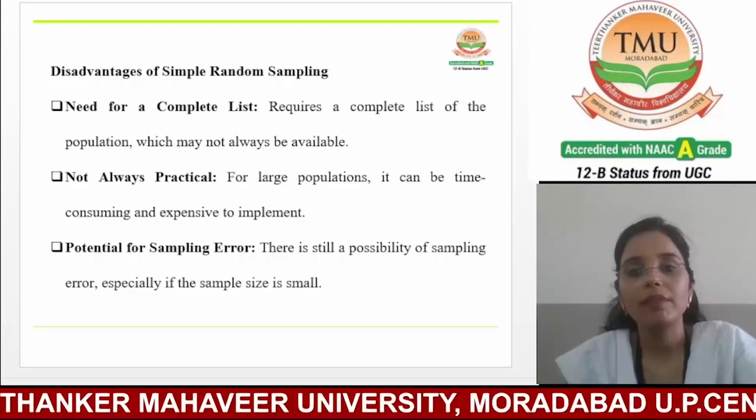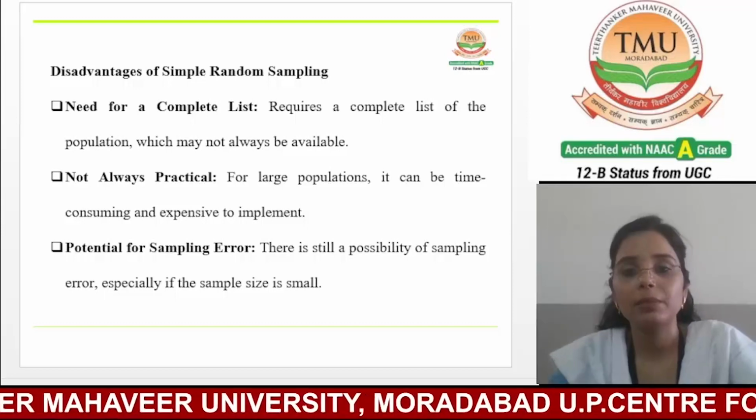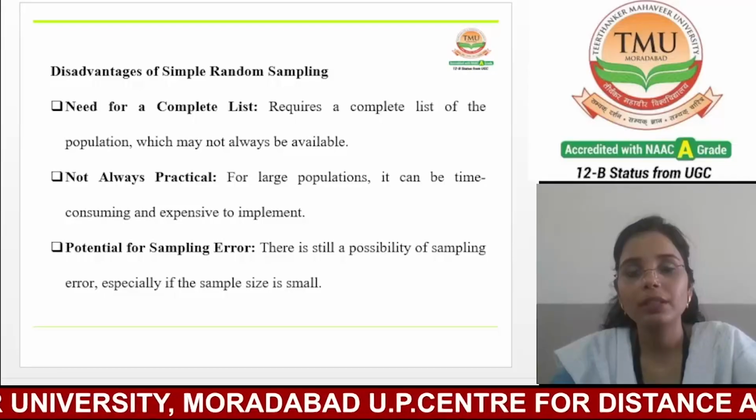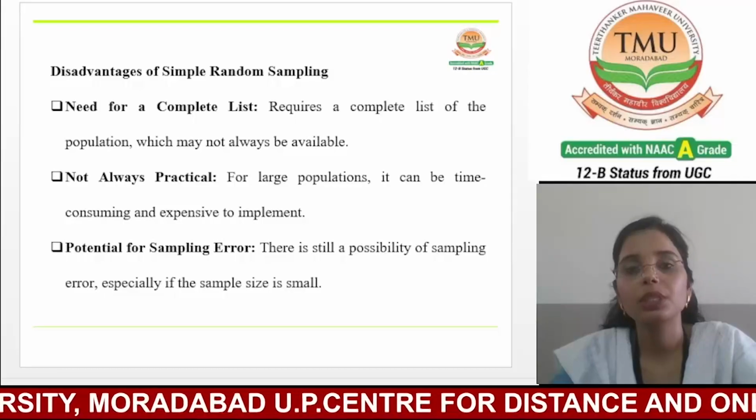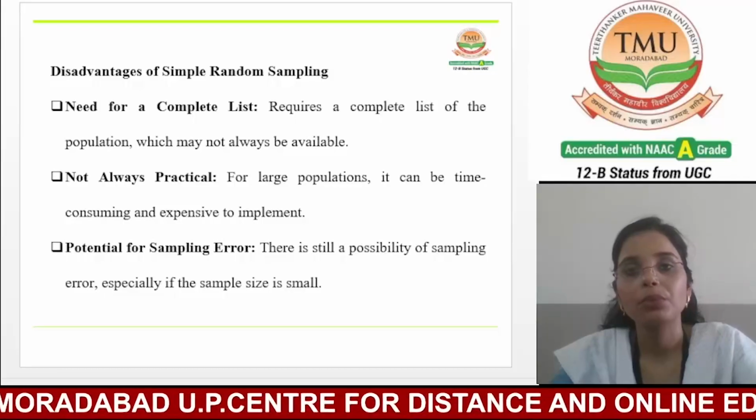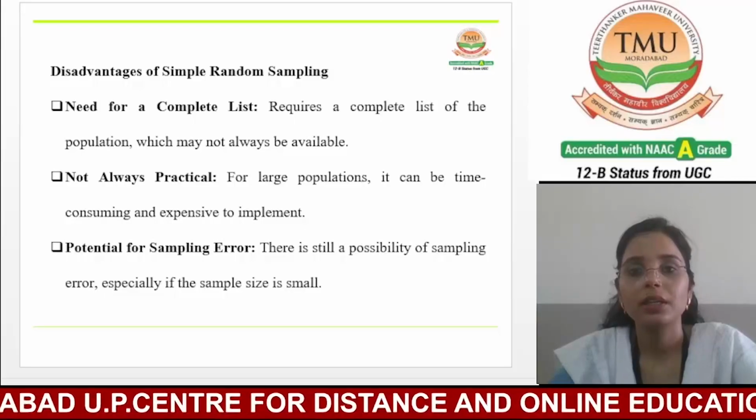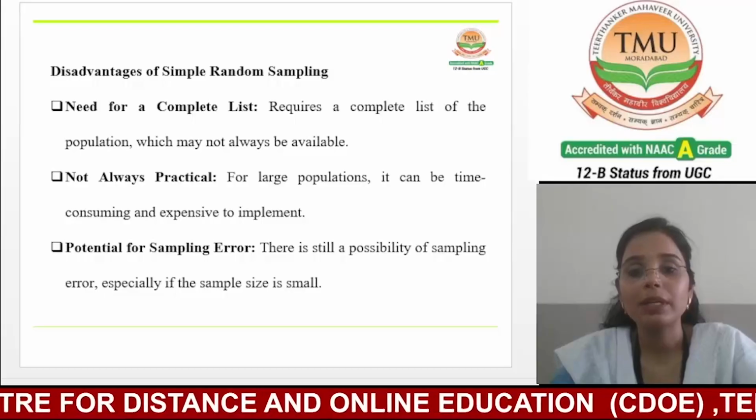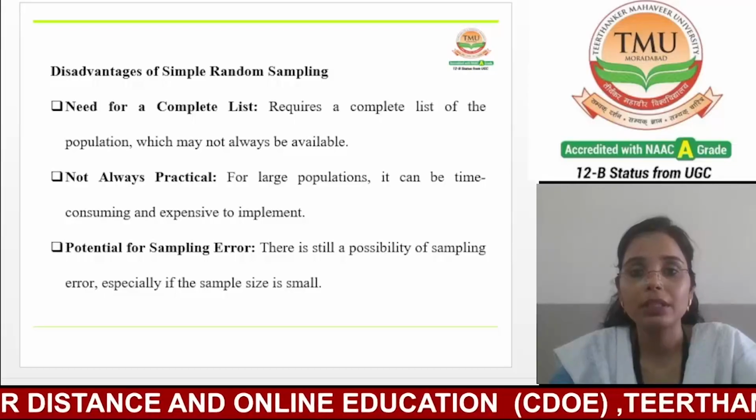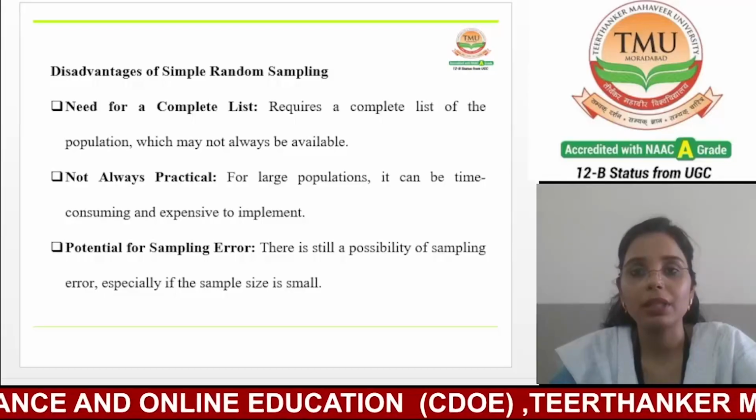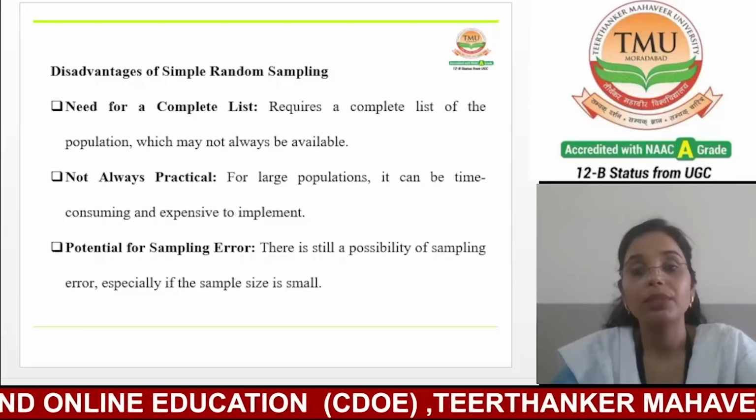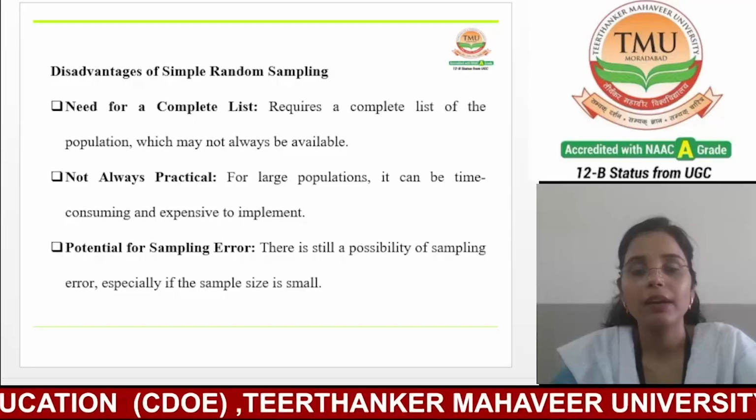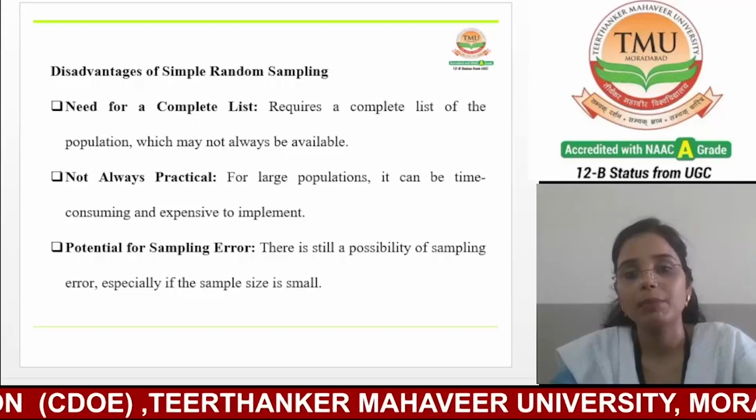So that's all about the simple random sampling method. Overall, it's a very important method. Researchers generally use these methods to find out the results. It's a very essential method, and we generally use it in our research. So that's all about the simple random sampling methods.